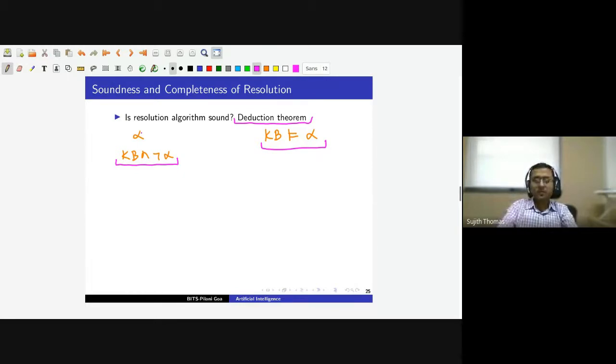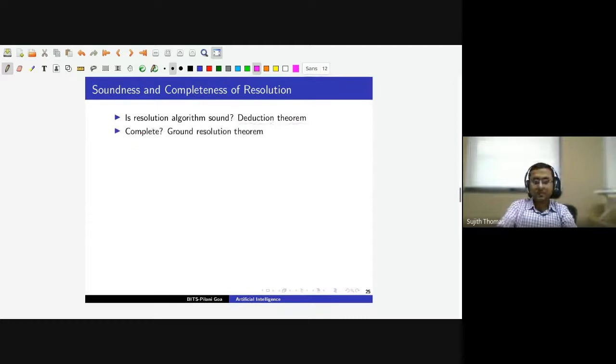Now the next property that we want our inference algorithm to have is completeness. Completeness says that every sentence alpha which is actually entailed by the knowledge base must be derived by our algorithm.